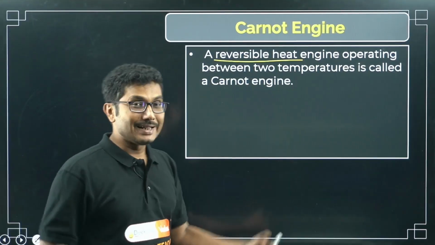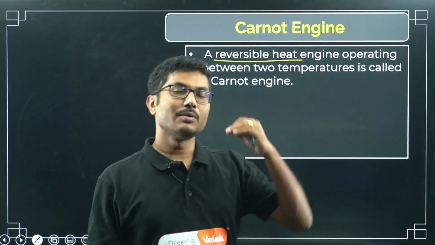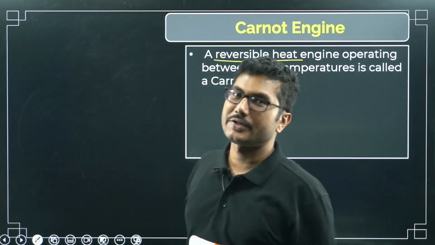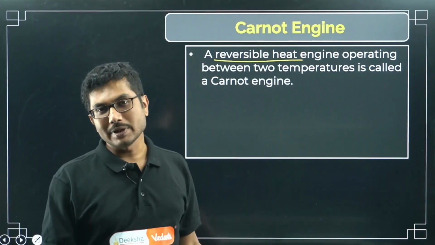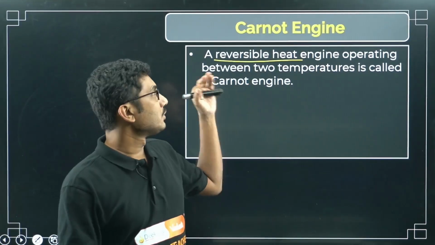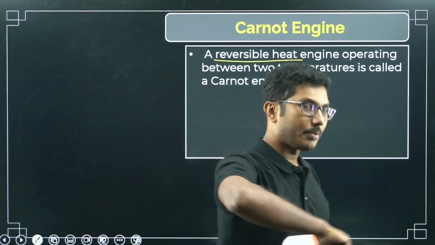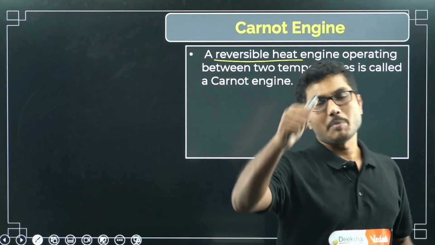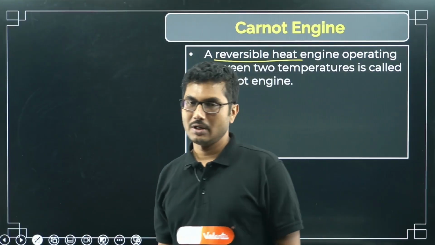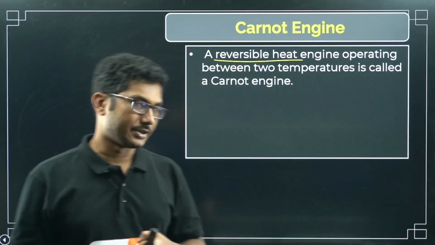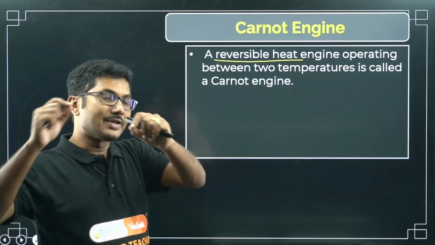But if it is an ideal reversible engine, then the way you are moving in the forward direction, the same way you can move in the backward direction. So reversible engine means if you can operate it in the forward direction, you can operate it in the backward direction as well. That is called a reversible engine. Now this is a reversible engine.